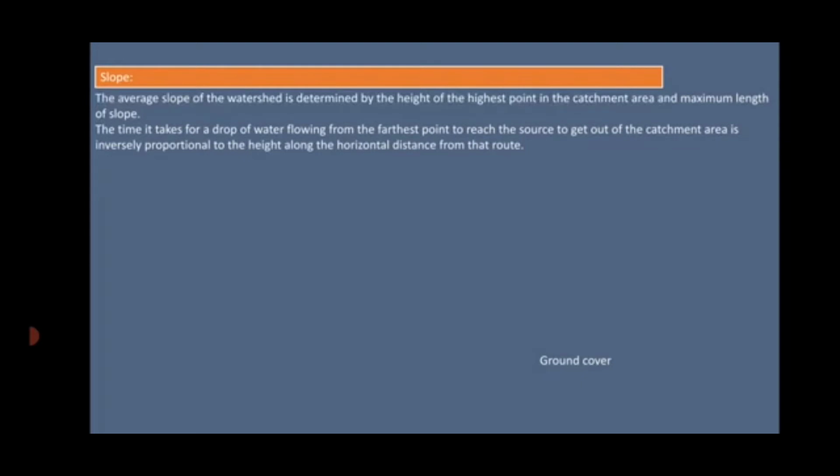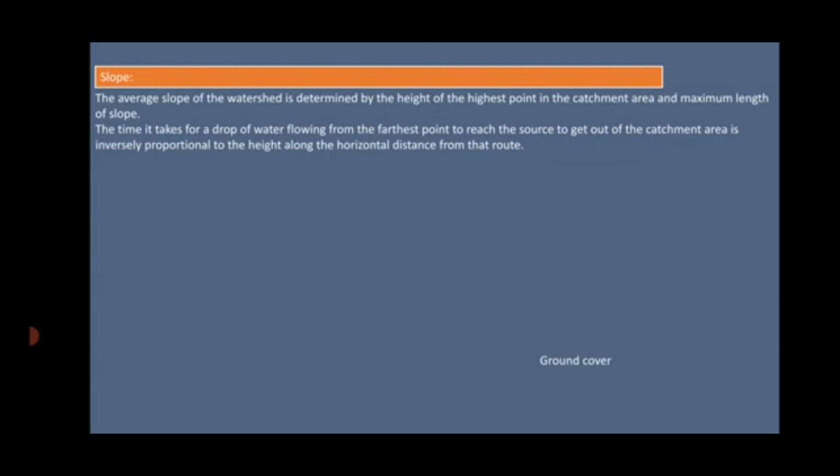The average slope of a watershed is determined by the height of the highest point in the catchment area and the maximum length of the slope. Okay, how is it calculated? It is determined by the height of the highest point in the catchment area and the maximum length of the slope.